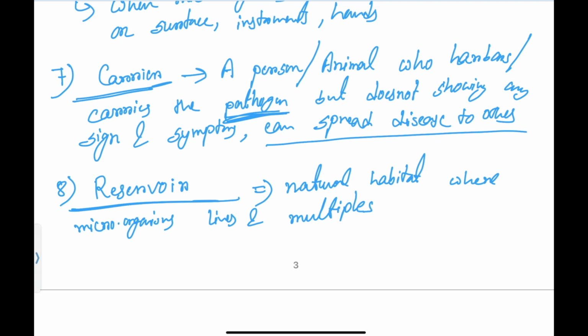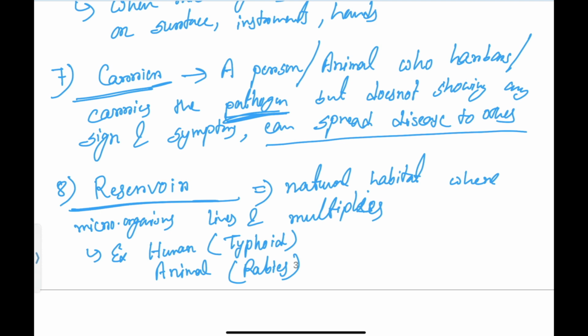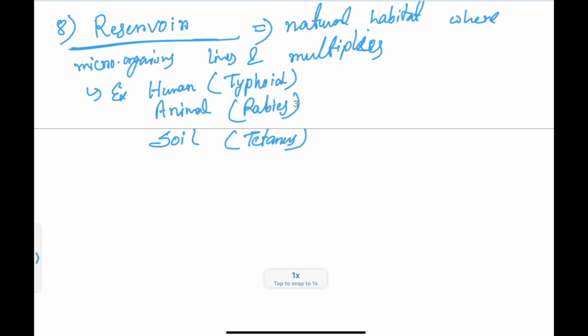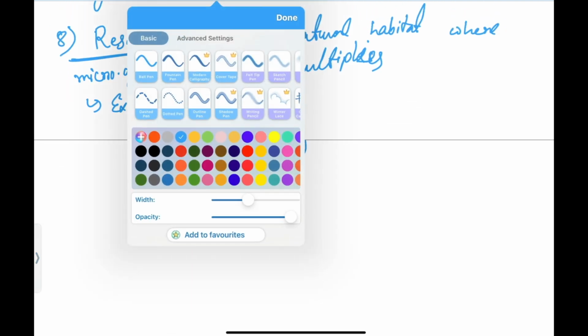For example, a human can be a reservoir for typhoid Mary. An animal can be a reservoir for rabies. Soil can be a reservoir for tetanus, where those organisms can live and multiply. So this is called a reservoir.